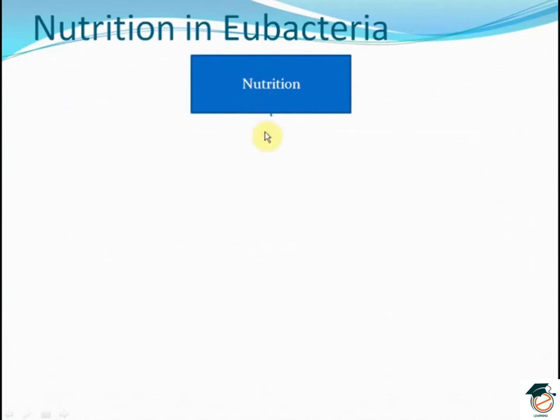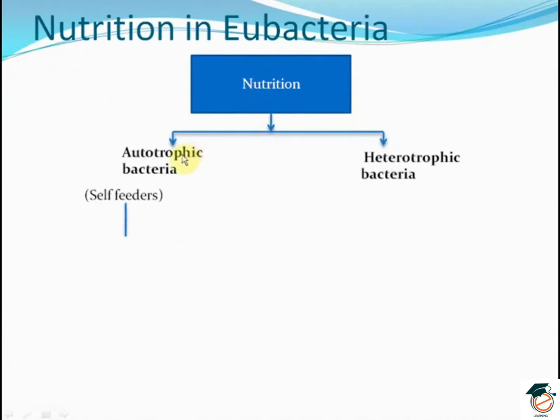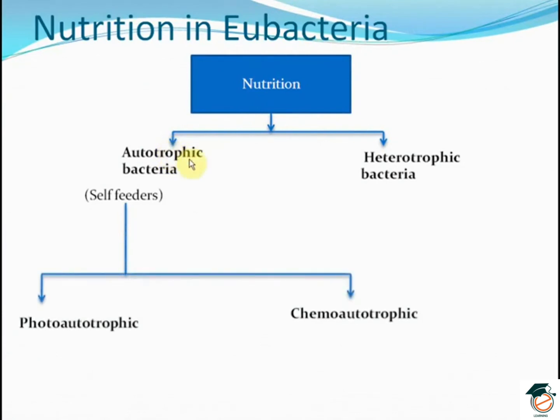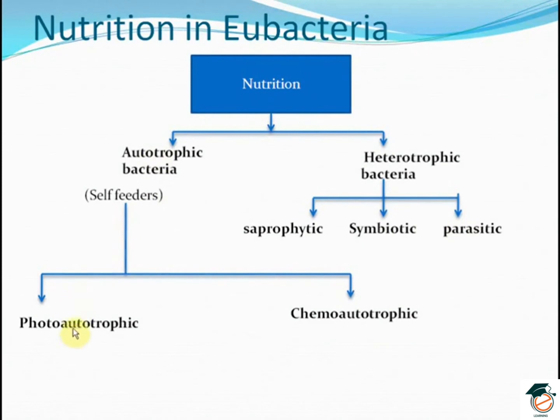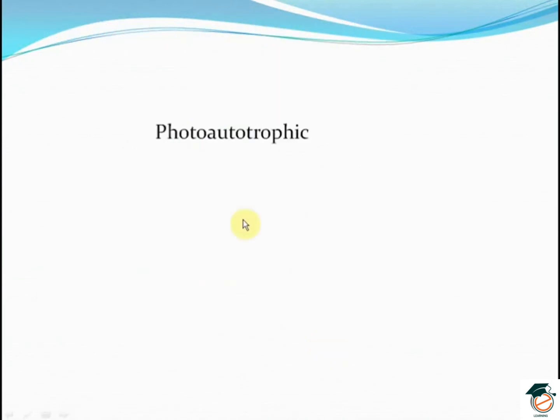Coming to nutrition in bacteria. As we can see, nutrition in bacteria is of two types, the autotrophic and the heterotrophic. The autotrophic bacteria are self-feeders, and heterotrophic, as we all know, are divided into three categories, that is the saprophytic, the symbiotic and the parasitic. Autotrophic bacteria are again of two types, the photoautotrophic, which responds to light, and the chemoautotrophic, which responds to chemicals.